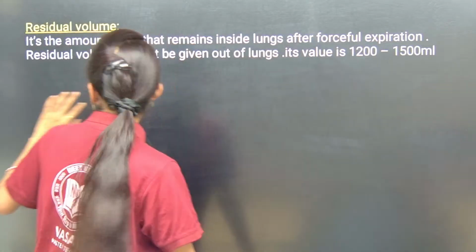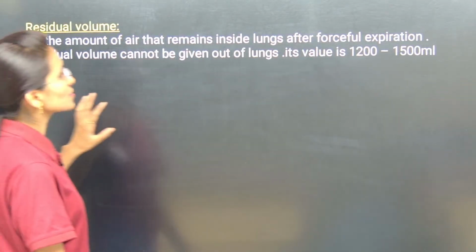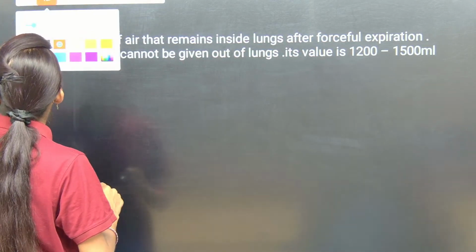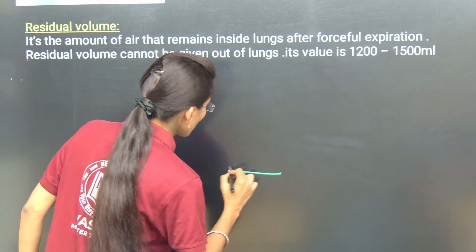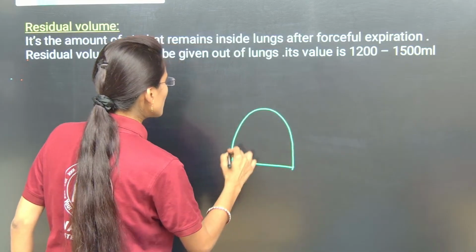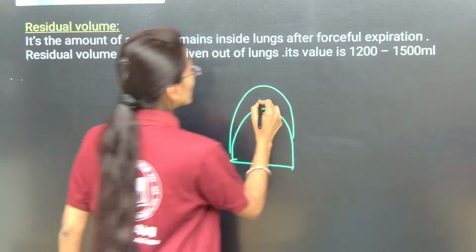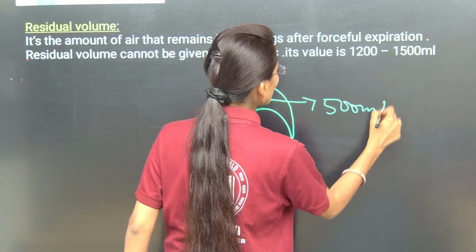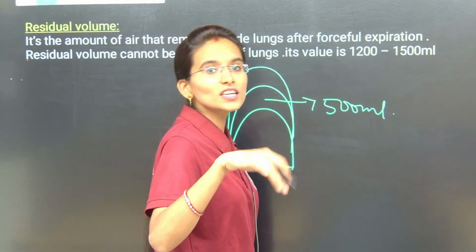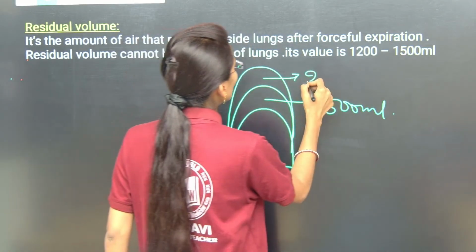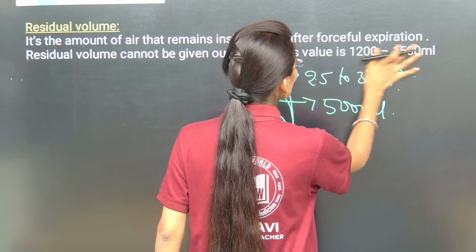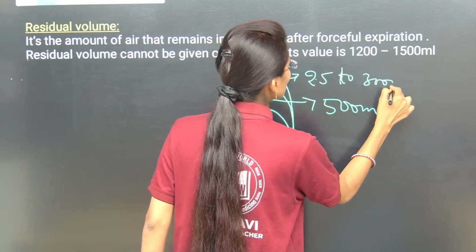Once again you have to look at the diagrammatic representation, my dear students. See here. This will be the lungs, and this will be the tidal volume. What will be the value of tidal volume, my dear students? 500 ml. And the inspiratory reserve volume is the amount of air that we inhale during forceful inspiration, which will be approximately 2500 to 3000 ml.